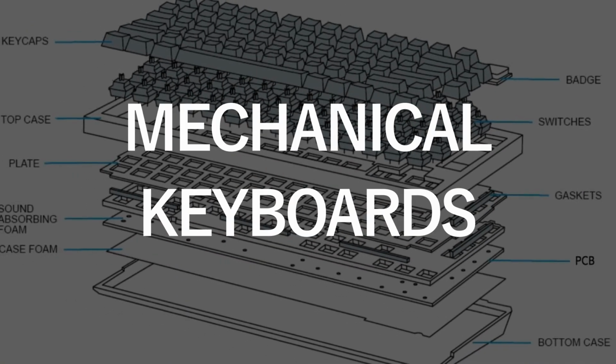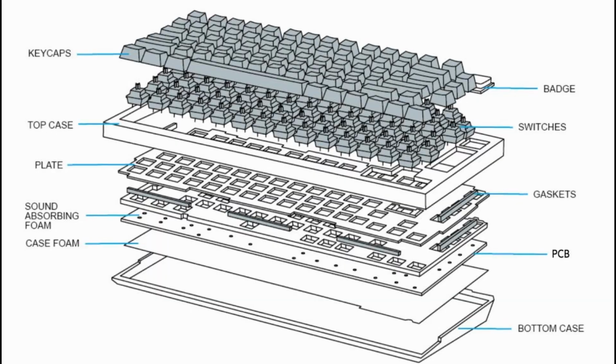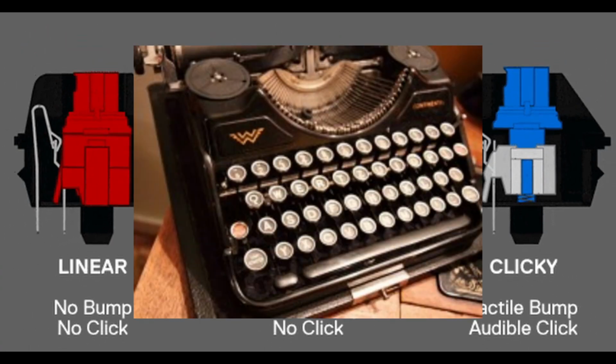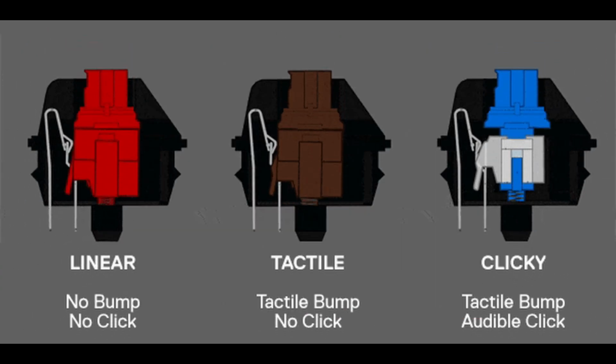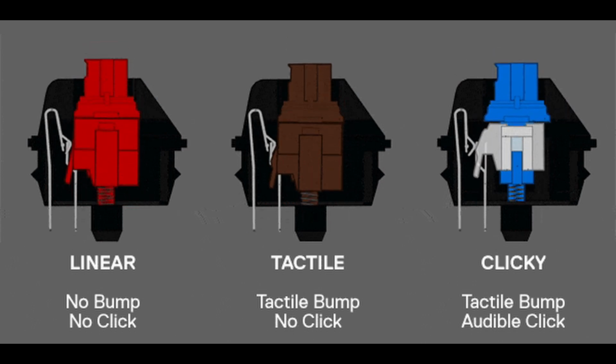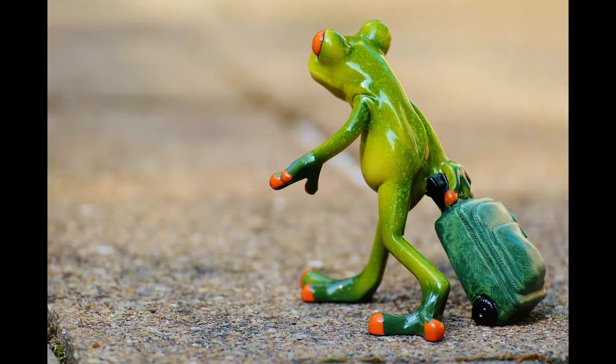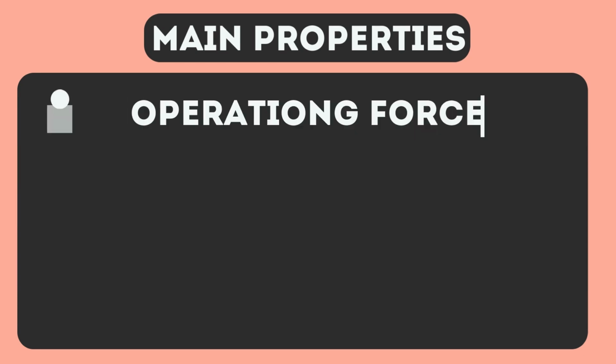When discussing mechanical keyboards, we will mostly focus on their main feature, mechanical switches. Today, there is a wide range of switches with varying properties. Key ones include operating force, pre-travel, full travel, and sound. Operating force is the amount of force required to press a key and register a keystroke.